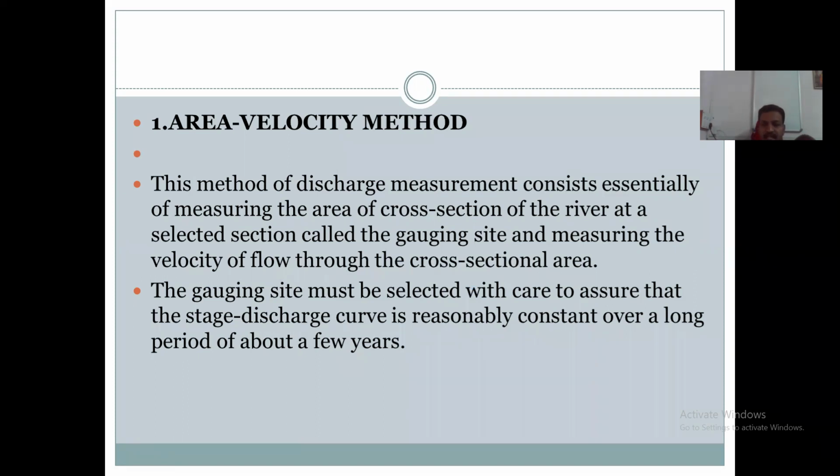So the site is selected for the measurement of the discharge, measurement of the area and velocity of flow. Such a site is selected. That site is called gauging site. Where we do the measurement, area is measured and velocity is measured, that site is known as gauging site.